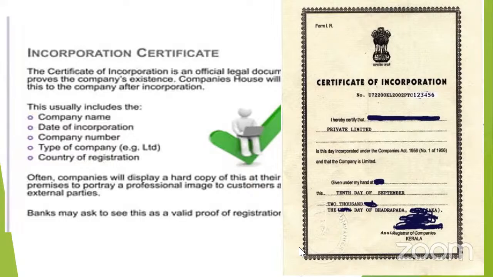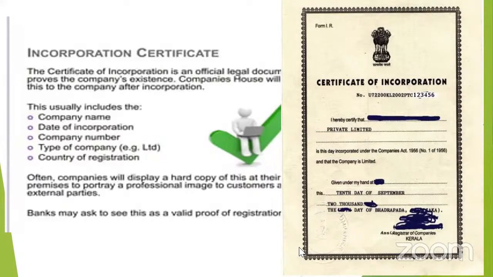So what is this prescribed fee here? The payment of fees and the filing of the fee for each document is very important, and they have to be paid at the registered office. The fee to be paid varies with the amount of nominal capital in case of companies with share capital, or according to the number of members in case of companies without share capital also. So here, remember that only then will this certificate be obtained. That is called the incorporation certificate.